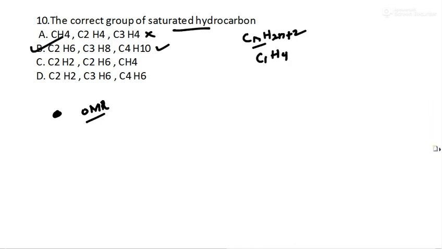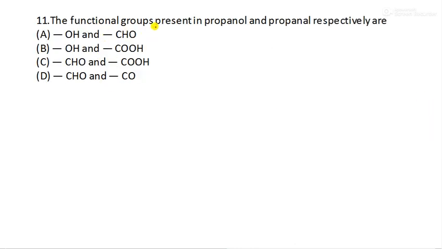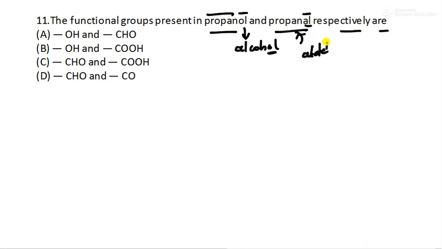Next is question number 11. The functional groups present in propanol and propanal respectively are dash. If you look at this, the last two letters are OL and here it is AL. So OL represents alcohol. These last two letters are written at the end of the compound name, and here AL is at the end, but it is for aldehyde.